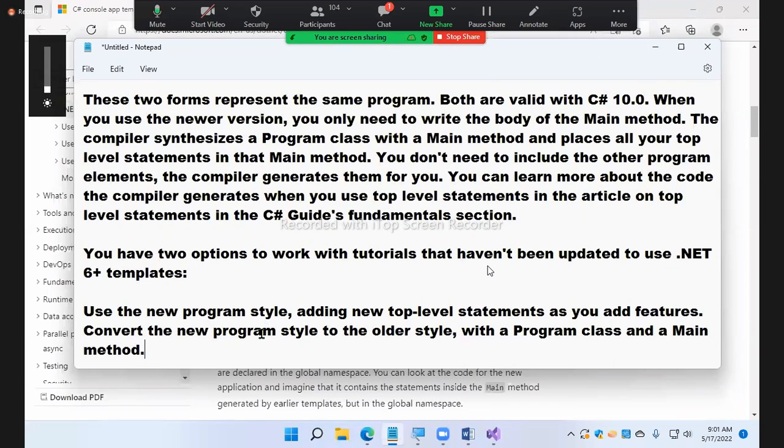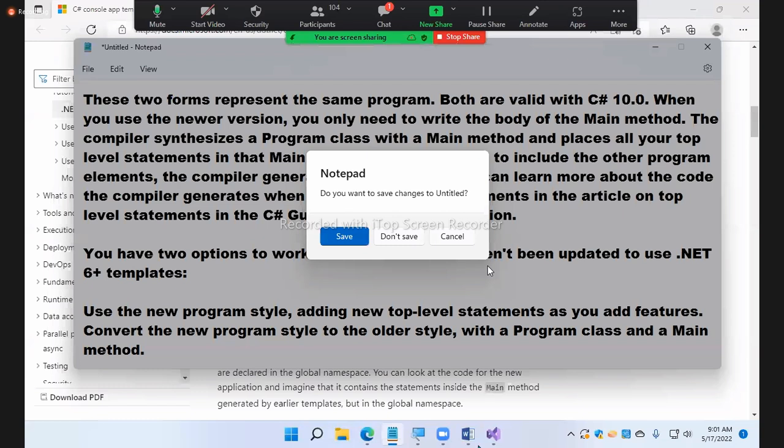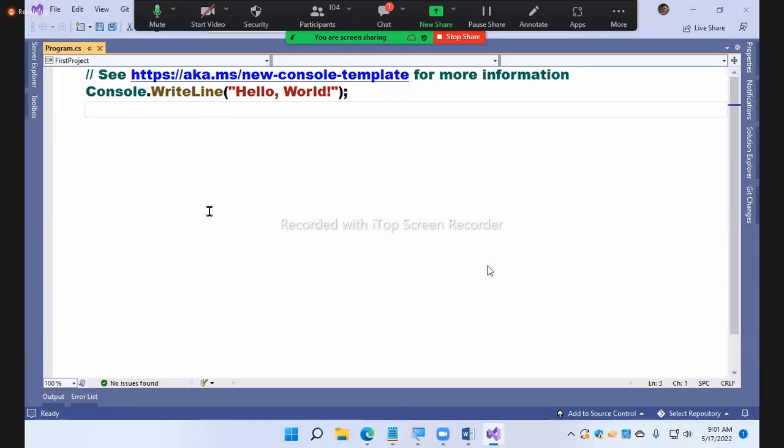Use the new program style, adding new top level statements as you add features, or convert the new feature style to the old one with the program class and main method. If you want to use the new one, use the new one, or otherwise change it to the old style.